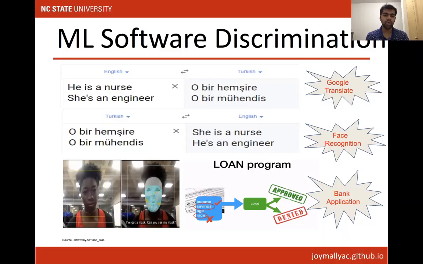The third is a loan program where there are 4 features: income, savings, age, and race, and a model is approving or denying the application. If it is based on savings, it is fair, but if it is based on race, it's not fair.